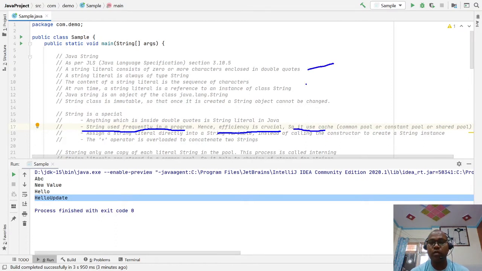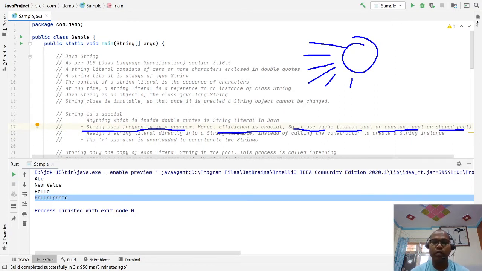Whenever you use a string multiple times, instead of always creating a new object and consuming memory, it can use a concept known as a common pool, constant pool or shared pool. From a performance and efficiency perspective this is very crucial, so Java has given special implementation and privileges to the string class.